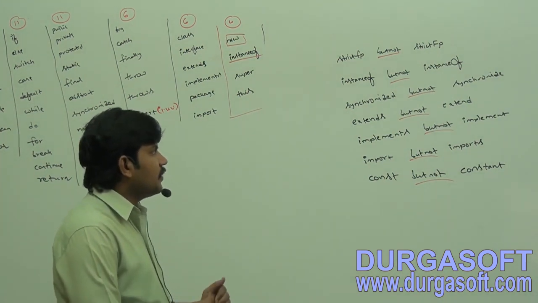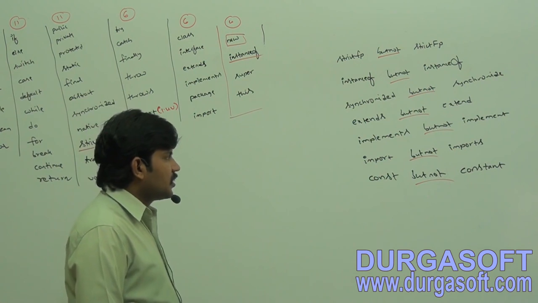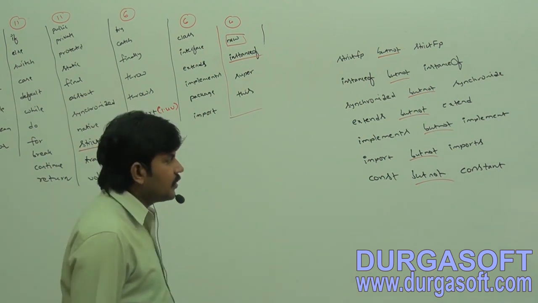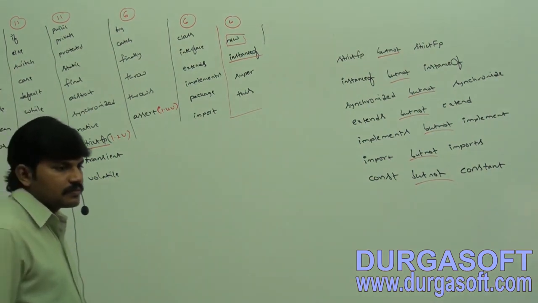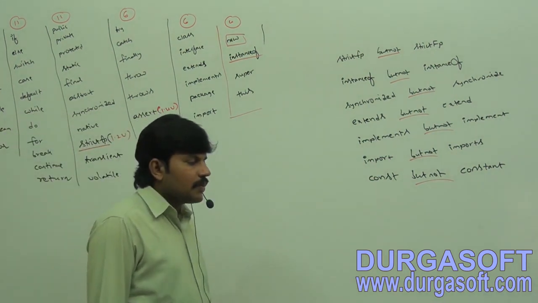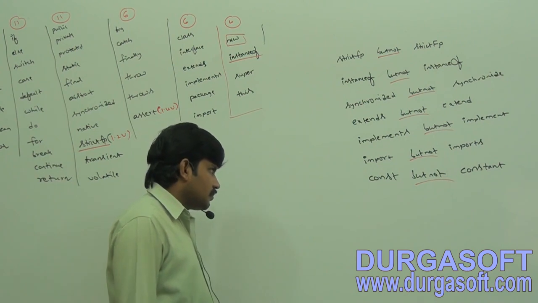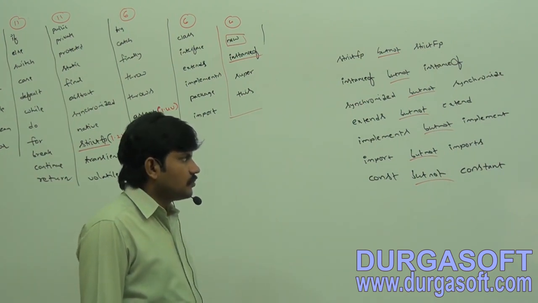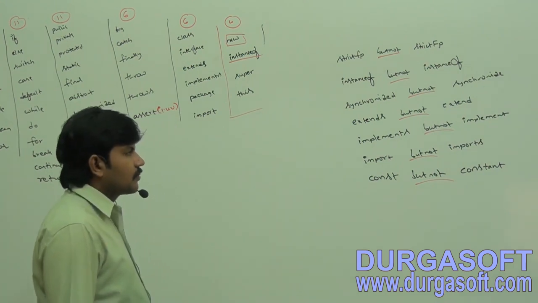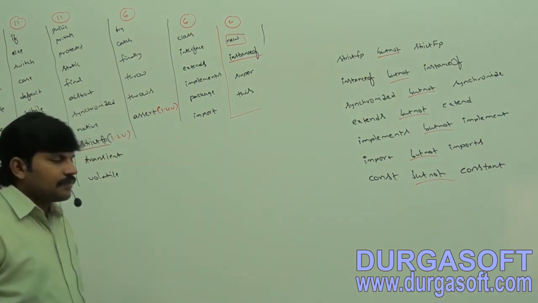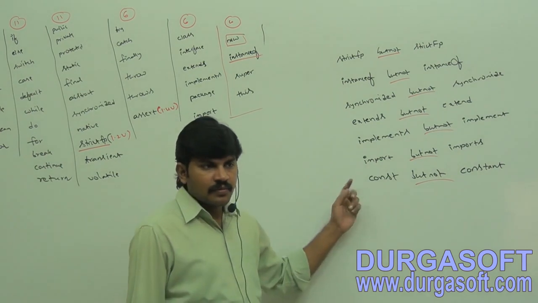Next, implements but not implement, import but not imports. Take all of these. Have you completed, right?